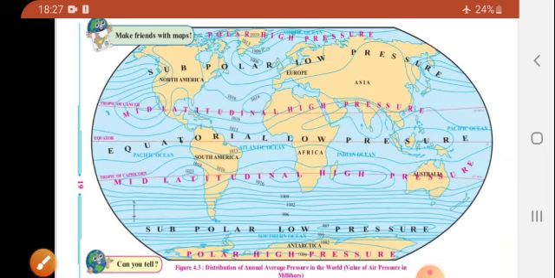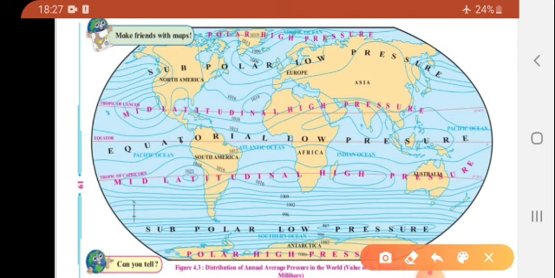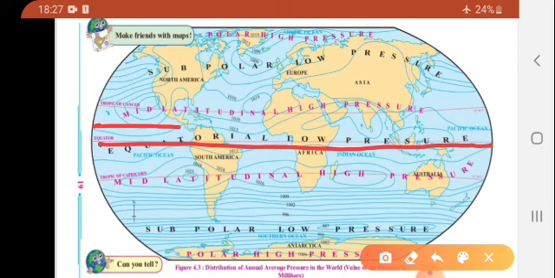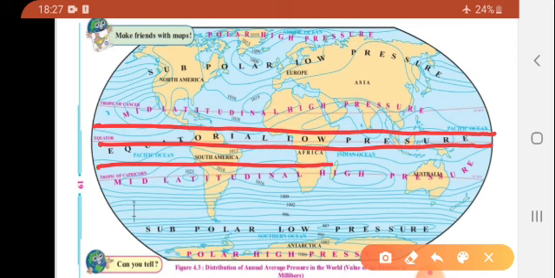Now let's see the low pressure belt. The latitudinal position of the low pressure belt is between 0 degrees to 5 degrees north and 0 degrees to 5 degrees south. These are the parallels.